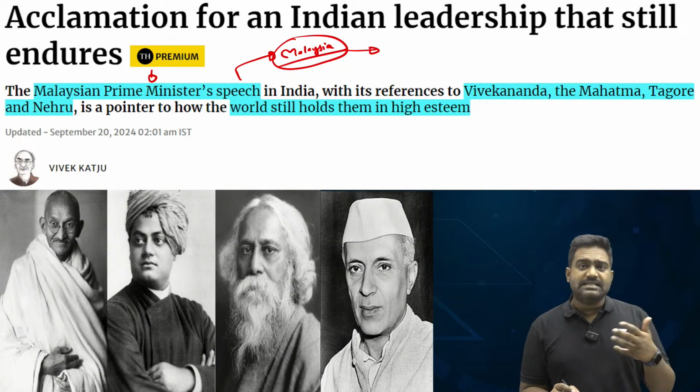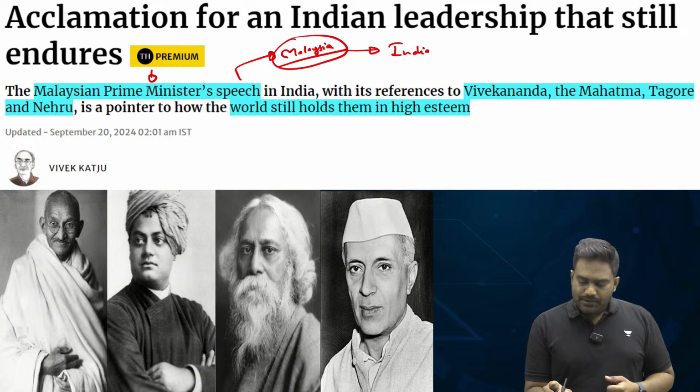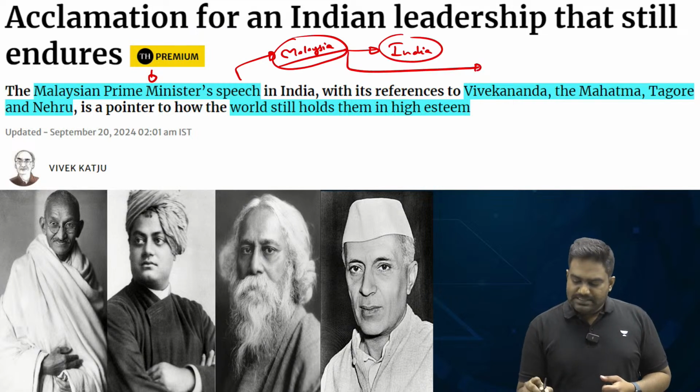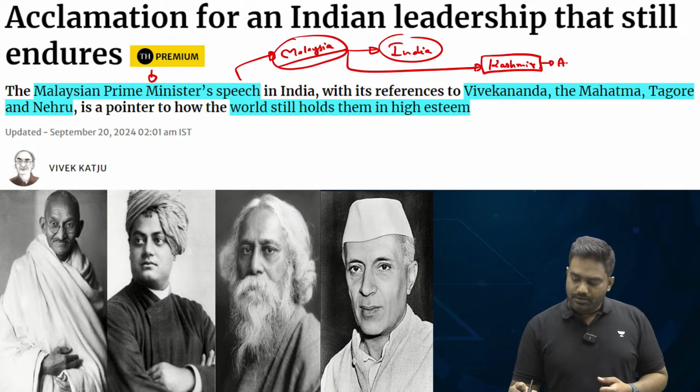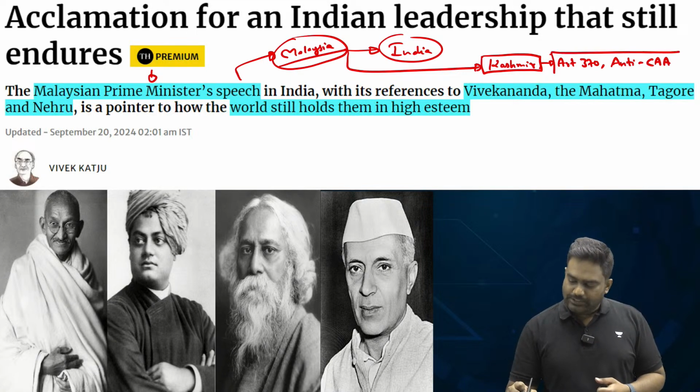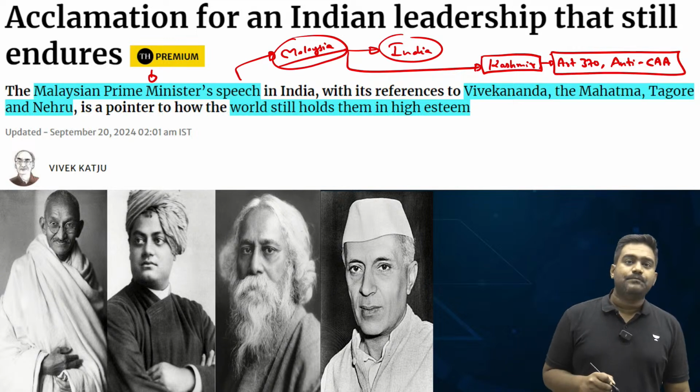Malaysia took a surprising stand against India on several sensitive matters like Kashmir, the human rights situation in Kashmir, issues related to Article 370, and even with regard to the Anti-Citizenship Amendment Act protests that were seen in India.